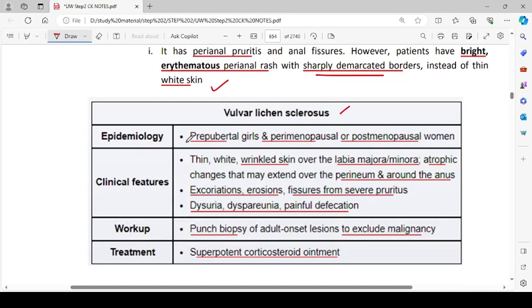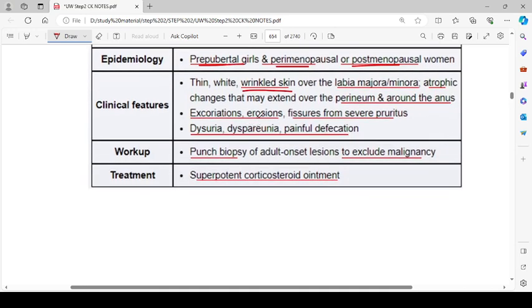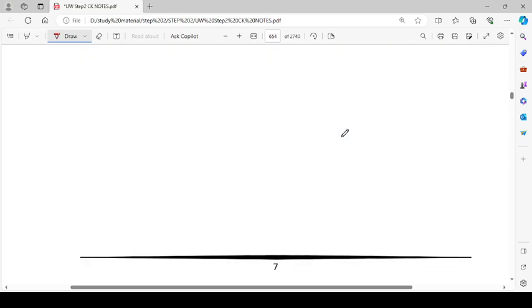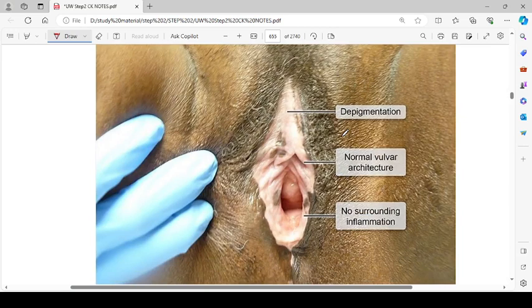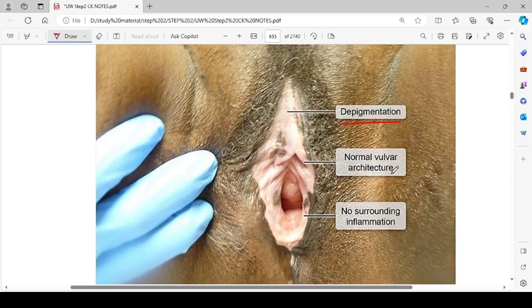Vulvar lichen sclerosus, epidemiology: prepubertal girls and perimenopausal or postmenopausal women. The clinical features are thin, white, wrinkled skin over the labia majora and minora, atrophic changes that may extend over the perineum and around the anus, excoriations, erosions, fissures from severe pruritus, dysuria, dyspareunia, and painful defecation. Workup is punch biopsy of adult onset lesions to exclude malignancy. Treatment is super potent corticosteroid ointments. So here you can see that this is vitiligo. Okay, so this is depigmentation, normal vulvar architecture, and there is no surrounding inflammation.